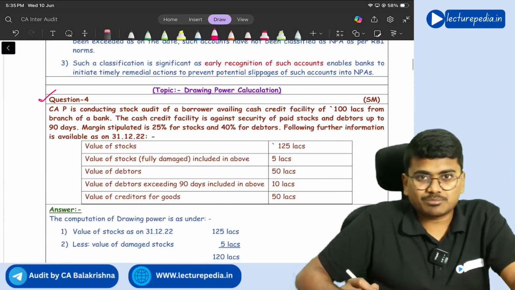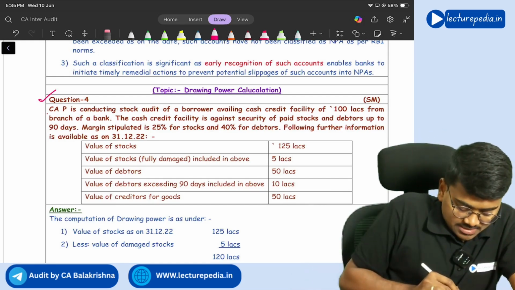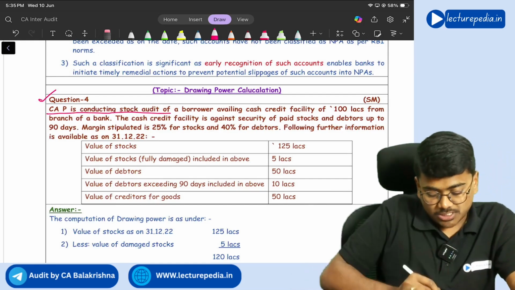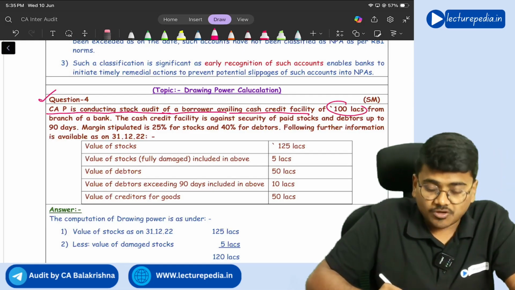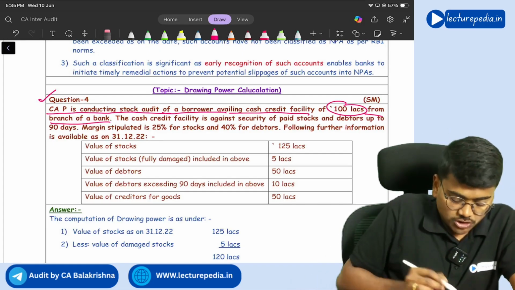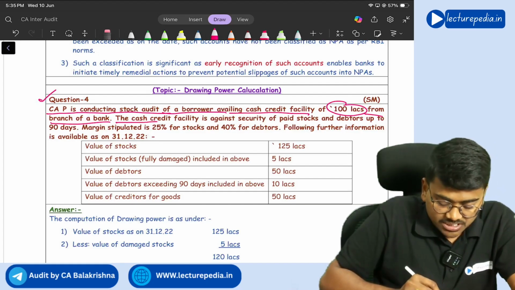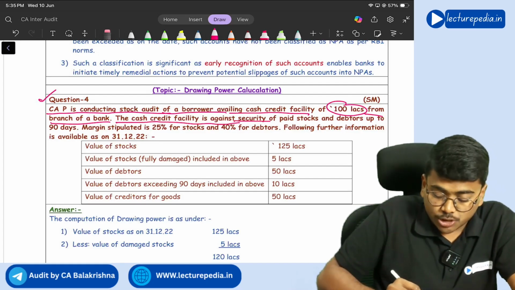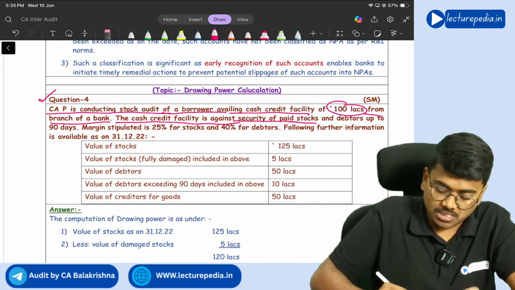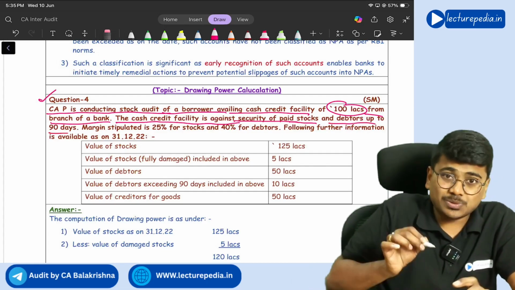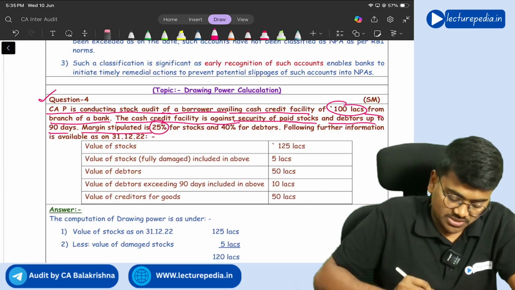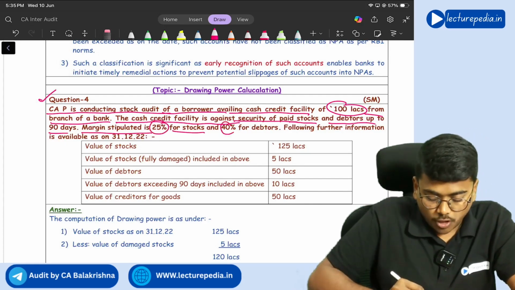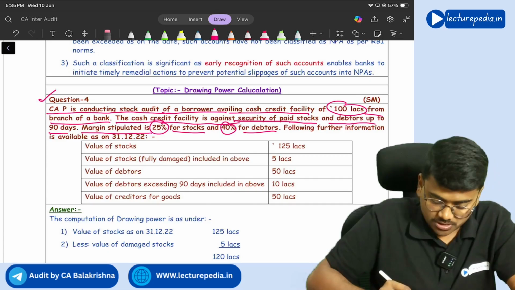Next, question number 4. A CA is conducting a stock audit of a borrower availing a cash credit facility of 100 lakhs from a branch of a bank. The cash credit facility is against security of stocks and debtors up to 90 days. Margin stipulated is 25% for stocks and 40% for debtors.